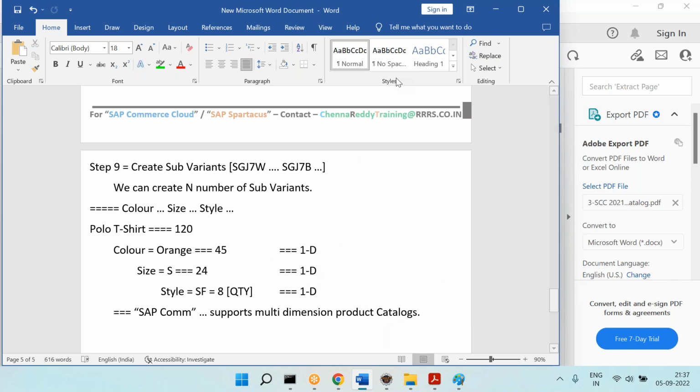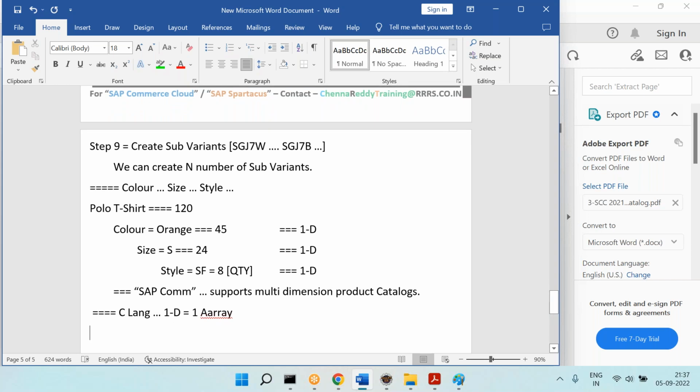So as per the C language, let me give one more example. In C language, one dimension equals one array, a single array, right? Now to accommodate this particular structure, I need to define an array of how many dimensions? 3.